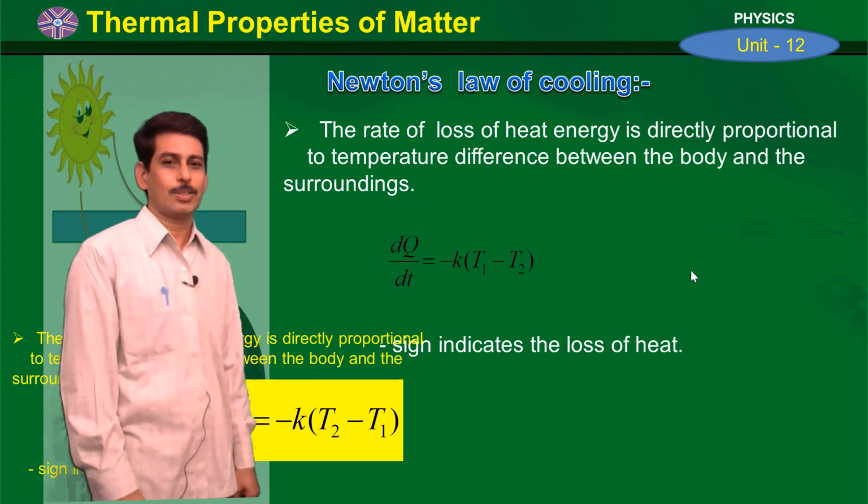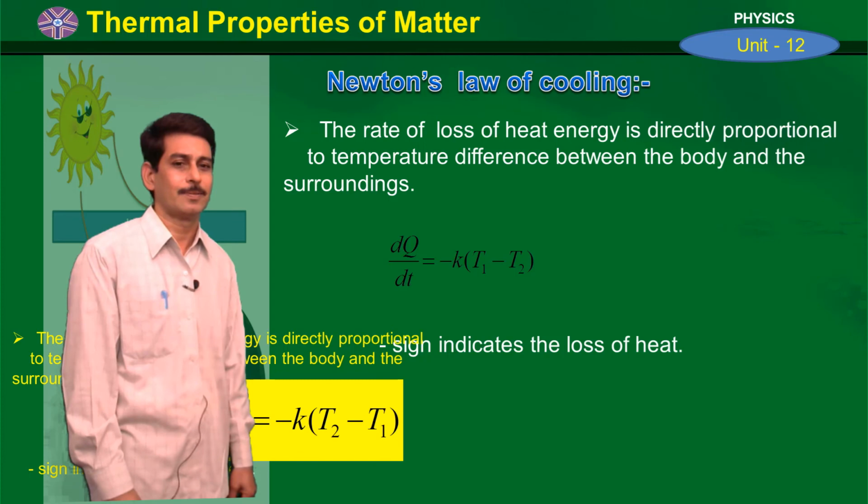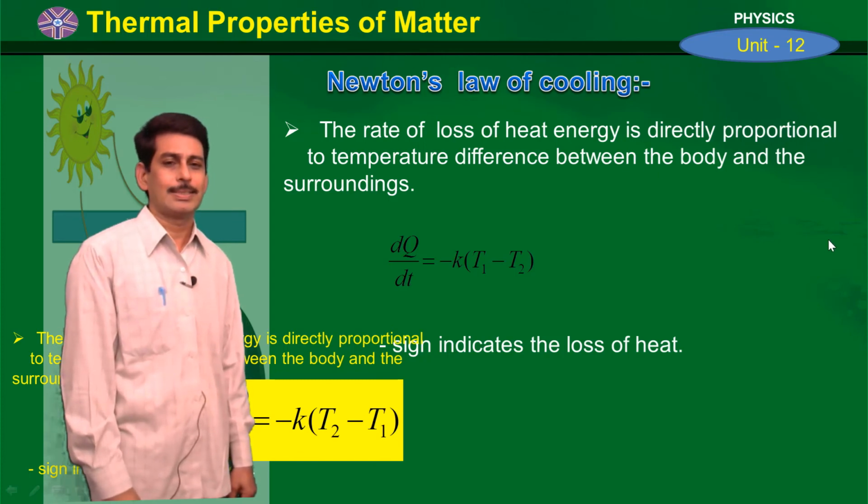The negative sign indicates the loss of heat energy. We already discussed the derivation.